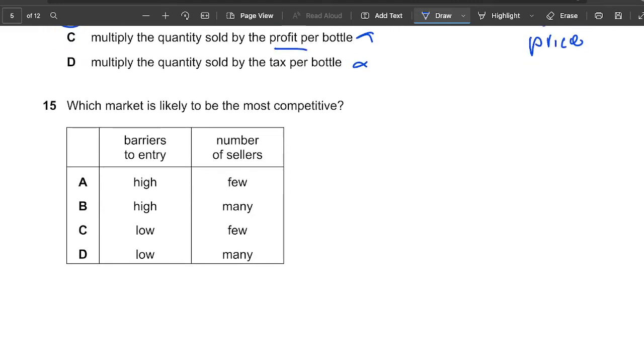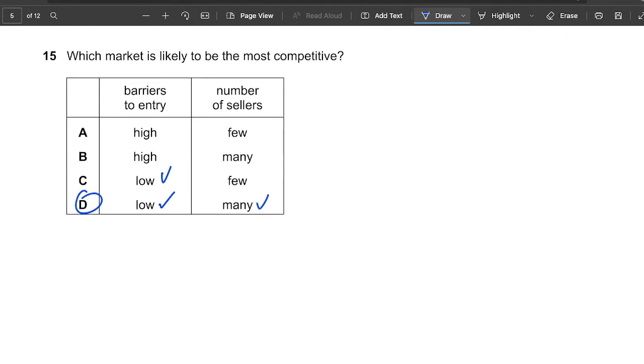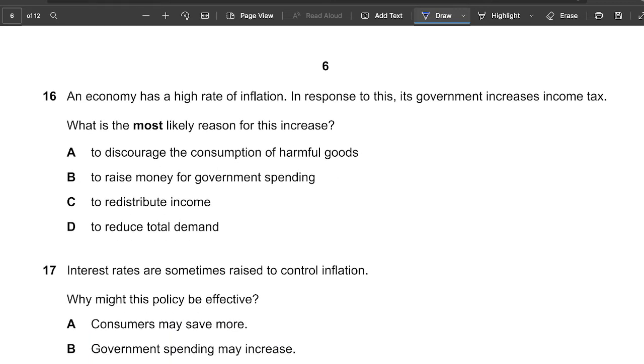Which market is likely to be the most competitive? Let's see, barriers to entry should be low, isn't it? Because if it's low, then more people can join the market, and the number of sellers should be many. So the answer is D. So more people, fewer barriers to entry equals more competition.